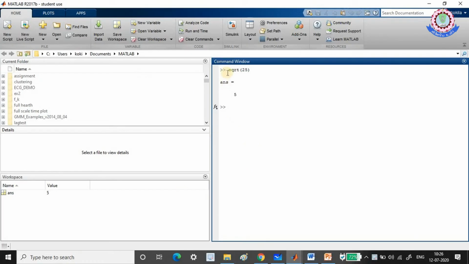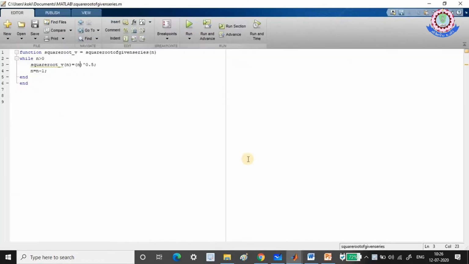I'm not using this command to find the square root, rather I'm using this caret symbol and 0.5. Square root is nothing but a power of 1 by 2, right? That is what I have written here. It is a given series. Like in the last video and the one before that, where we found the sum and the product of n numbers, in a similar way we take off the multiply symbol and put in this caret and 0.5, that is the exponent symbol and 0.5. That's it. Each time I'm going to store it in a vector.